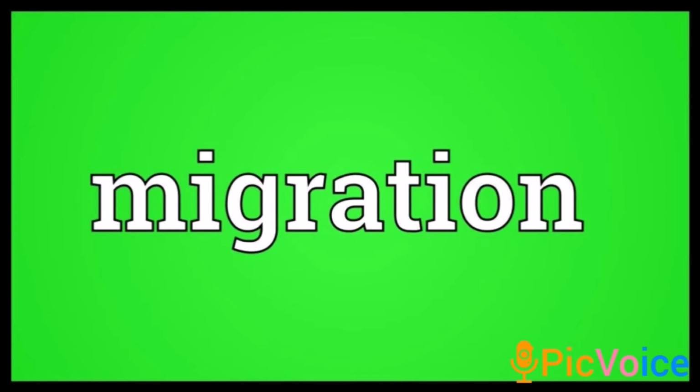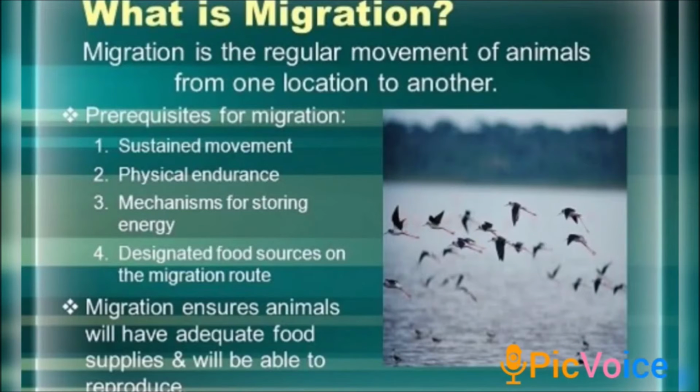This is because many animals move from one place to another at different times during the year. So this movement is called migration. Migration is the regular movement of animals from one location to another.